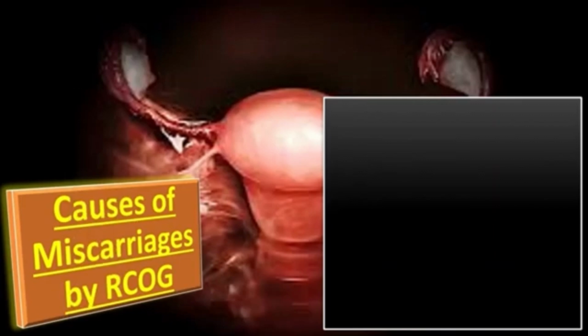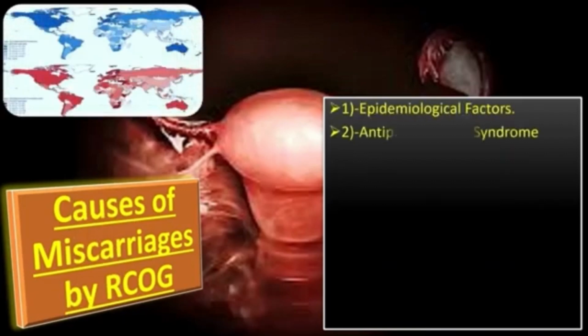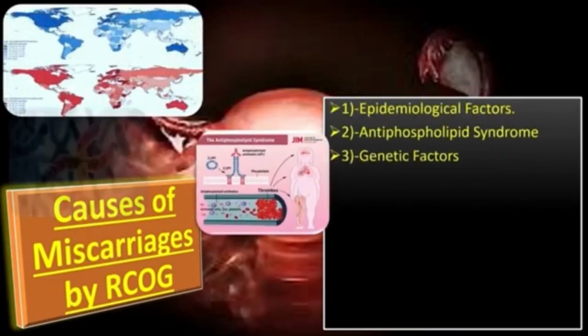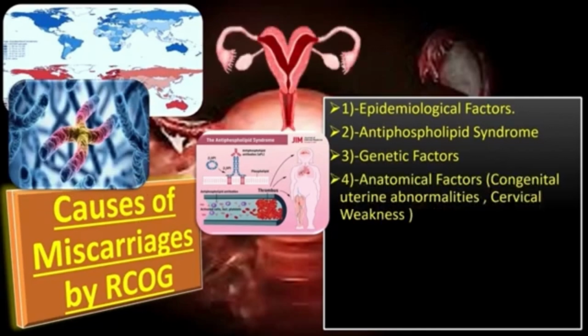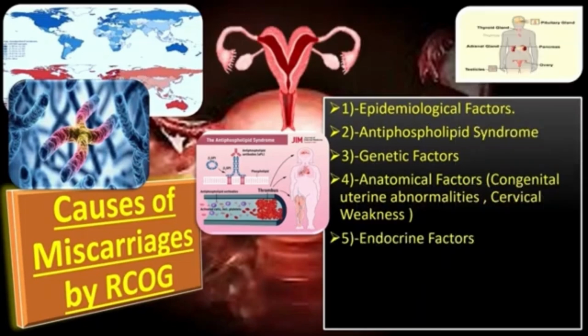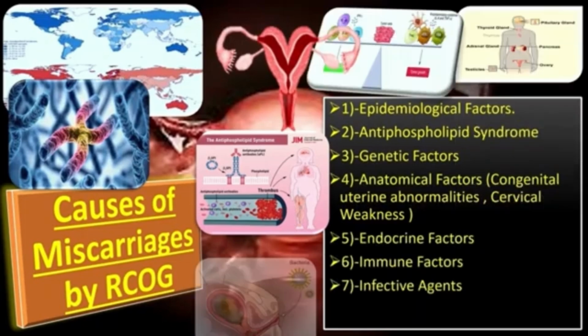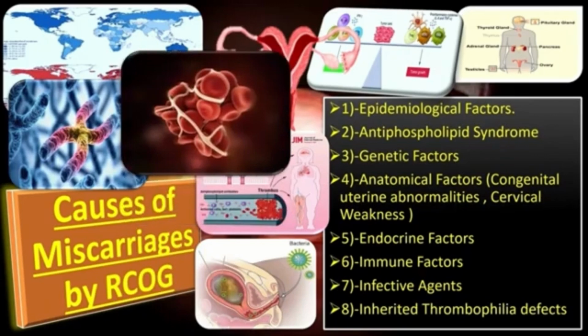The management depends upon the cause. And the causes include, first of all, epidemiological factors, secondly, antiphospholipid syndrome, then genetic factors, anatomical factors like congenital uterine abnormalities and cervical weakness, endocrine factors, immune factors, infective agents, and inherited thrombophilic defects.